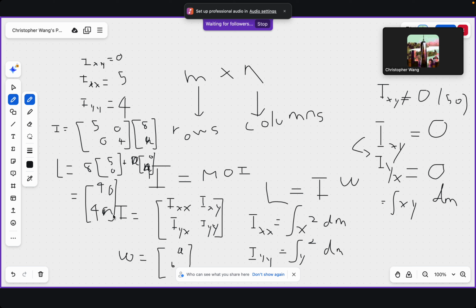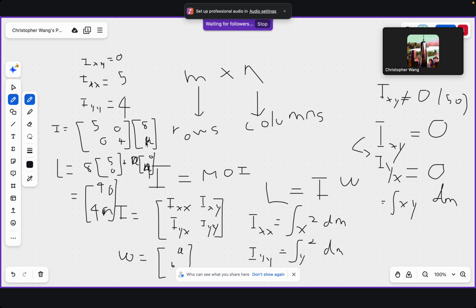So in other words, we see that the x and y components function independently of each other, and they are pretty straightforward as well, because the x component of angular momentum will just be the top vector quantity times the Ixx component, and the y component of angular momentum will just be the bottom component times Iyy. That's pretty straightforward, and they function independently of each other, and that's what physics objects we're familiar with.